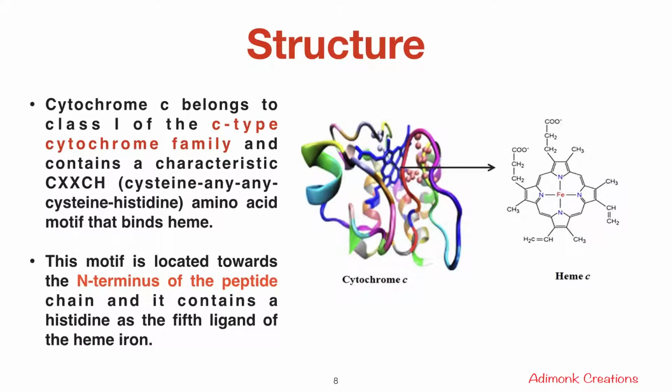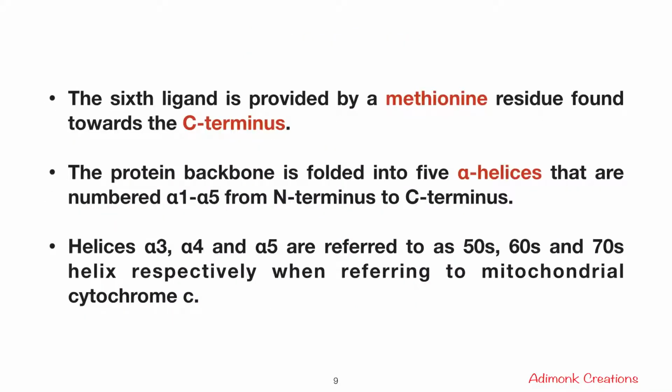Now let us see the structure of cytochrome C. Cytochrome C belongs to class 1 of the C-type cytochrome family and contains a characteristic CXXCH amino acid motif, that is cysteine, any two amino acids (XX), and histidine, that binds heme. This motif is located towards the N terminus of the peptide chain, and it contains a histidine as the fifth ligand of the heme iron. The sixth ligand is provided by a methionine residue found towards the C terminus.